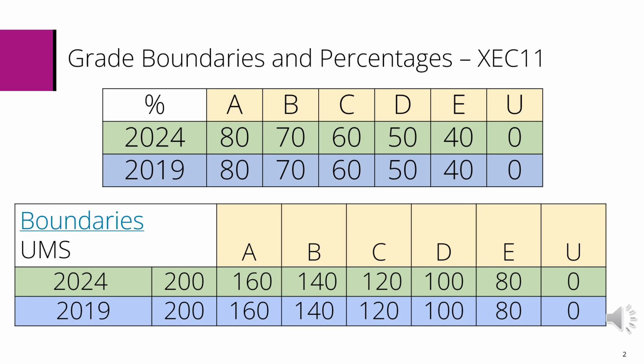UMS marks therefore allow for an easier comparison of marks between exam sittings where students can take module units at different times of year, i.e. 2019 UMS is a better comparison of how students performed than looking at the raw marks for each of these sittings. As you can see from the UMS marks in this table, the marks required to achieve each grade hasn't changed from 2019 to the current 2024 exam series.